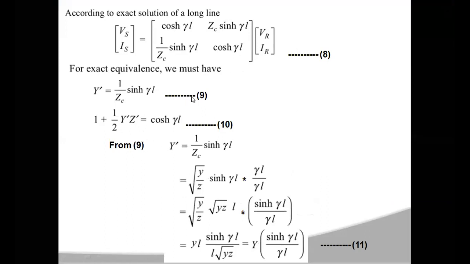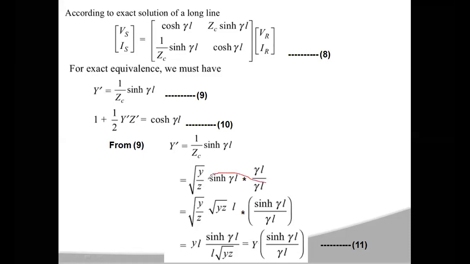Now you take the 9th equation, which is y dash is equal to 1 by ZC sinh gamma L. You have to repeat the same procedure as we discussed in the previous case. 1 by ZC is nothing but root y by z, since ZC is root z by y. So 1 by ZC is root small y by small z into sinh gamma L. Now again the numerator and denominator are multiplied by gamma L. After multiplying with gamma L, you take sinh gamma L by gamma L outside. Then what are the remaining parameters?